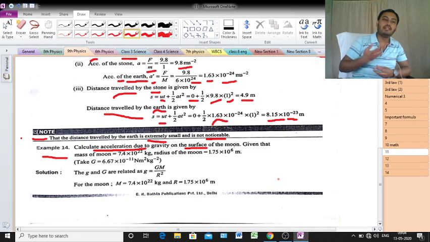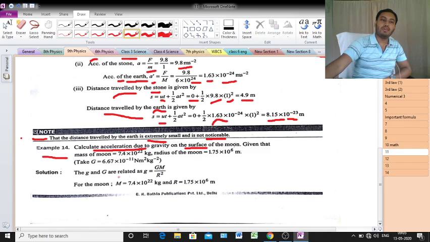So what is the given value? The mass of the moon is 7.4 into 10 to the power 22 kg. The radius of the moon is 1.75 into 10 to the power 6 meter. Take G equal to 6.67 into 10 to the power minus 11 newton meter square per kg square. So M is given, and R is given. Just calculate g, the acceleration.